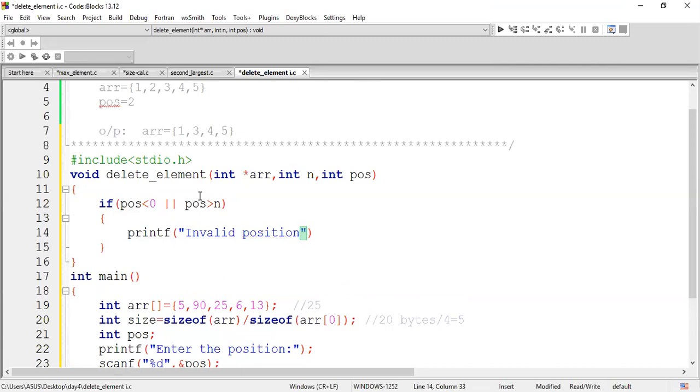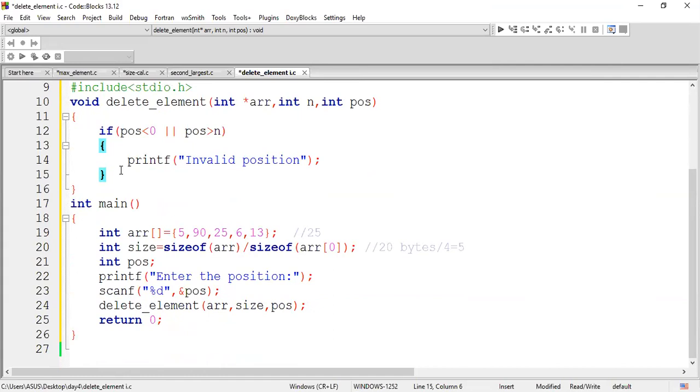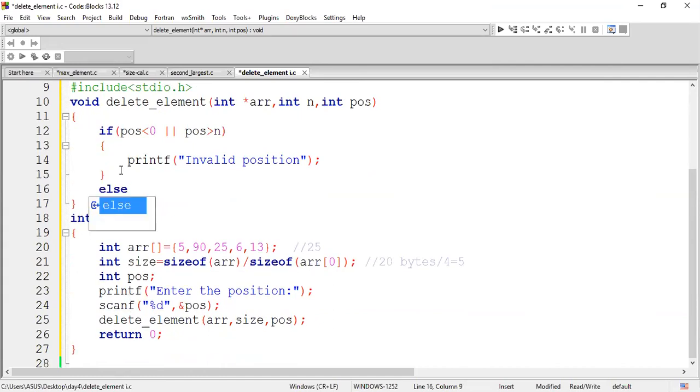So if it is in the proper range, then I can go ahead further with the else part. Or if in the question they ask to give some character like x or something, you can mention it. In the question, they might say: if it is in this range, print the updated array, else print the value x, uppercase x or y. They'll give a condition like this. So based on the condition, you can write a program here, guys.